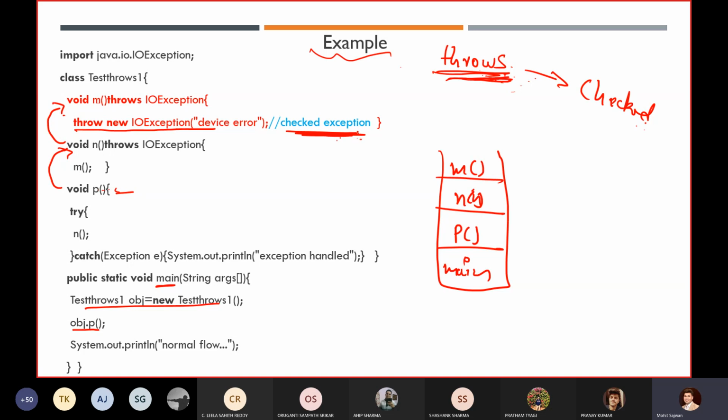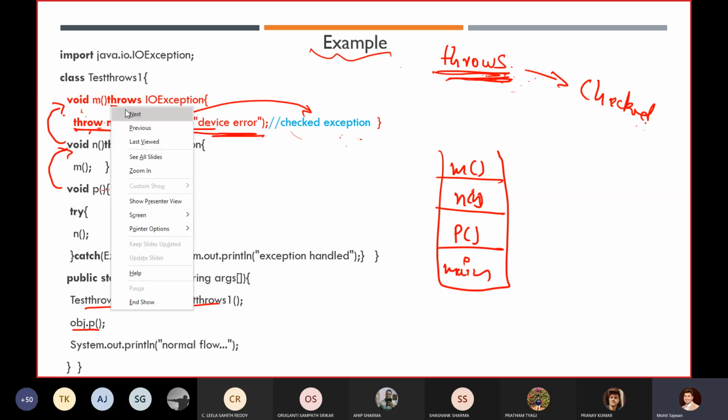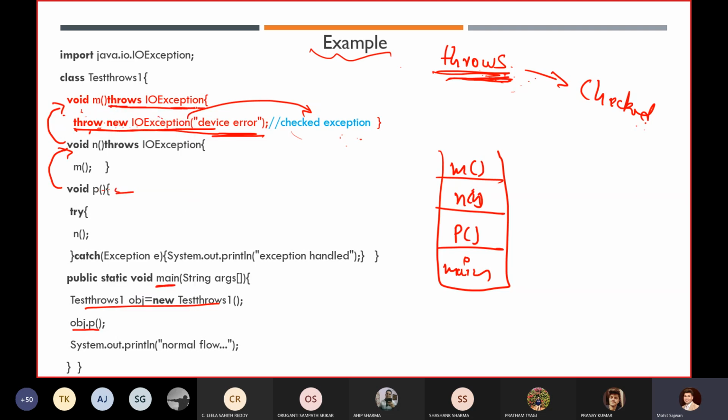Whenever you get a checked exception, remember, we will get an error during compilation otherwise. So it becomes mandatory for you to handle this exception. You have two options: either handle this exception or delegate it. Right now we have created our custom explicit exception object, and IOException comes under the category of checked exception. Here we are not using a try and catch block, so we are not handling this exception, but we still want to execute this code. So we use the throws keyword: throws IOException. Then our compiler will say okay, no issue.